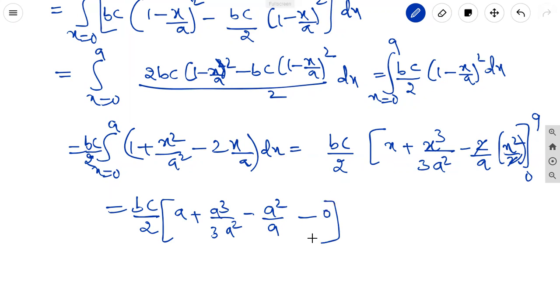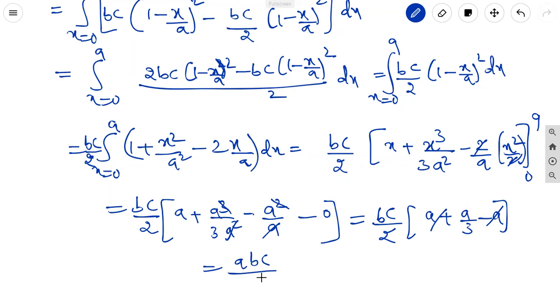For the lower limit 0, all values are 0. Here the a cancels, a square cancels. It is equal to bc by 2 into a plus a by 3 minus a, which gives abc by 6. This is the volume. Okay. So the volume of the given region is equal to abc by 6.